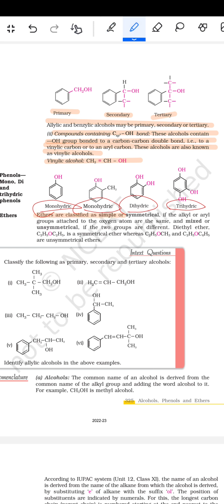फिर ethers are classified as simple or symmetrical if the alkyl or aryl groups attached to the oxygen atom are the same, and mixed or unsymmetrical if the two groups are different. Diethyl ether, C2H5OC2H5, is a symmetrical ether whereas CH3OC2H5 and C2H5OC6H5 are unsymmetrical ethers.